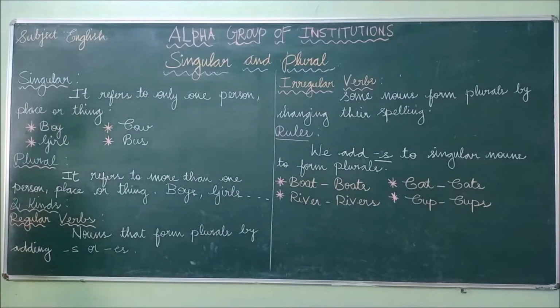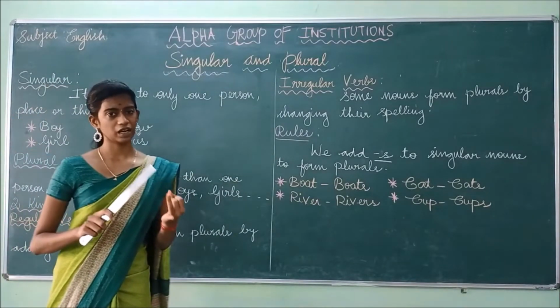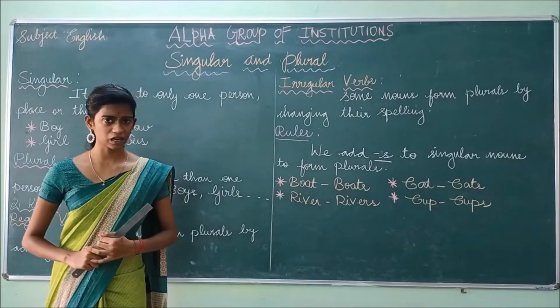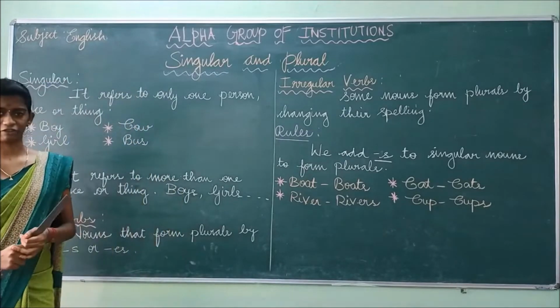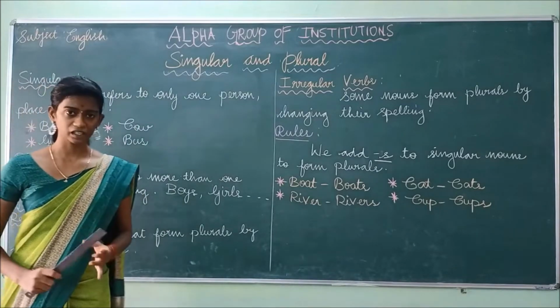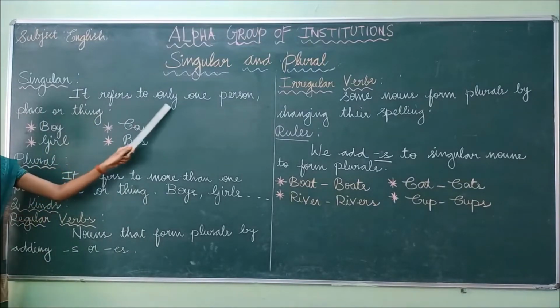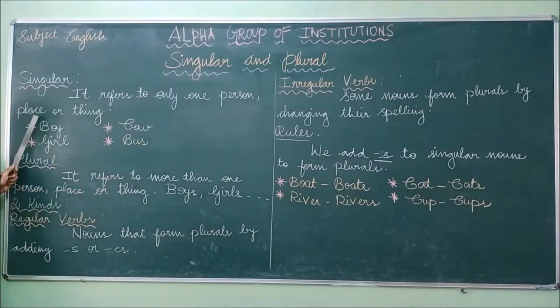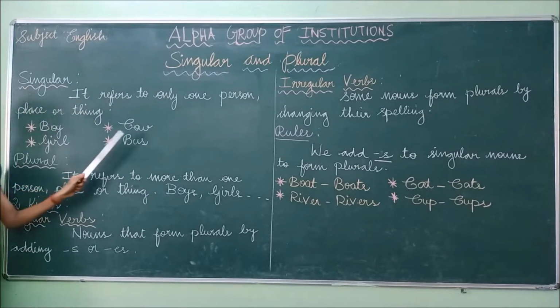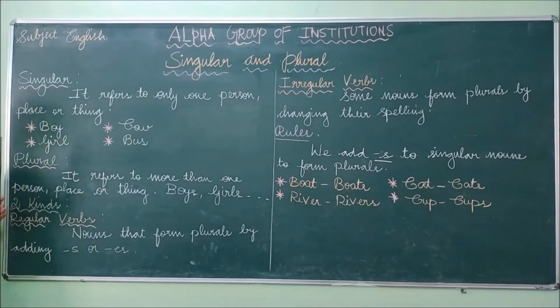Shall we recap from the first? What are we seeing in this class? We are seeing singular and plural. What is meant by singular? If we refer to only one person, place or thing, it is known as singular. Examples are boy, girl, cow, bus. These all represent singular nouns.